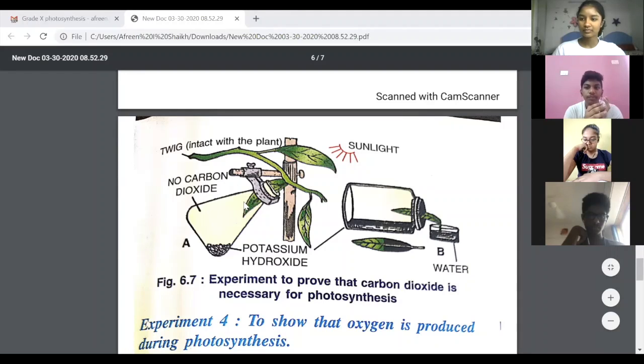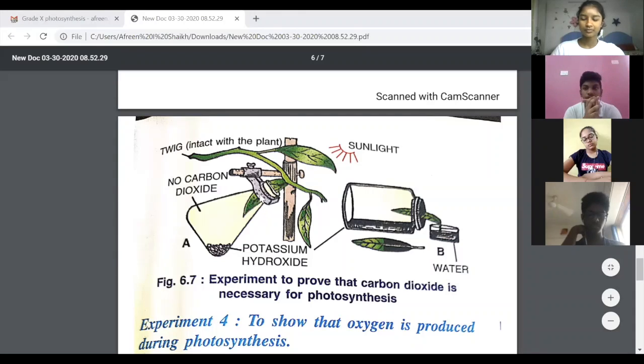So now this environment is carbon dioxide free. And then you place the plant in the sun. After you place the plant in the sun, the leaf that you pluck from this plant, the leaf is intact with the plant, okay? And you are putting this conical flask in this fashion. You remove the leaf and then you test for starch.